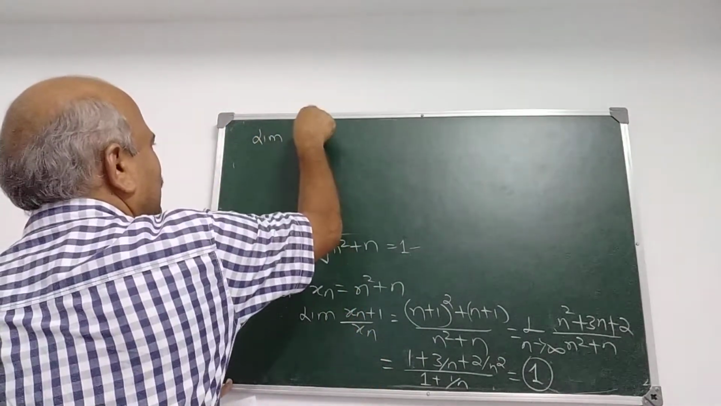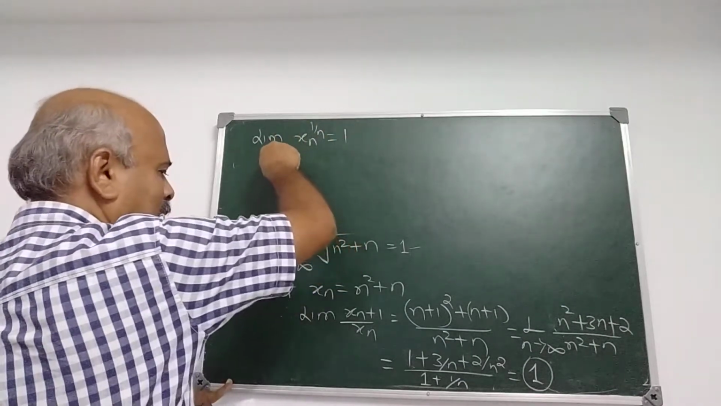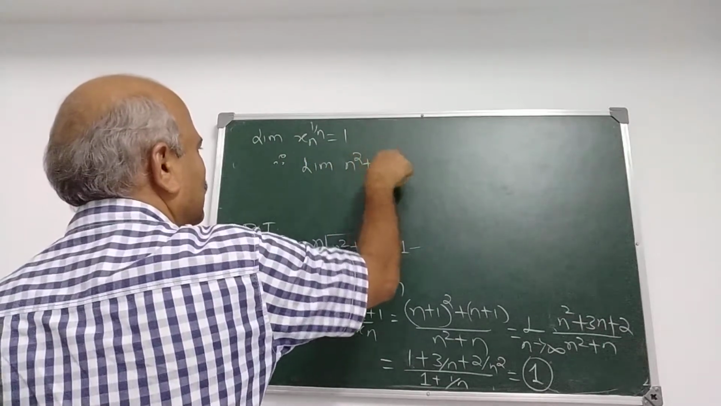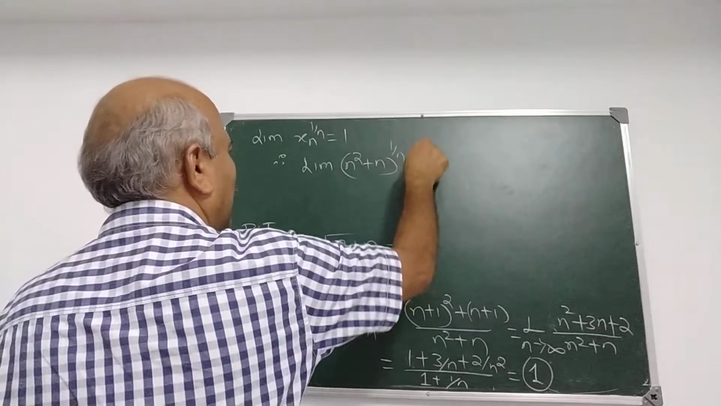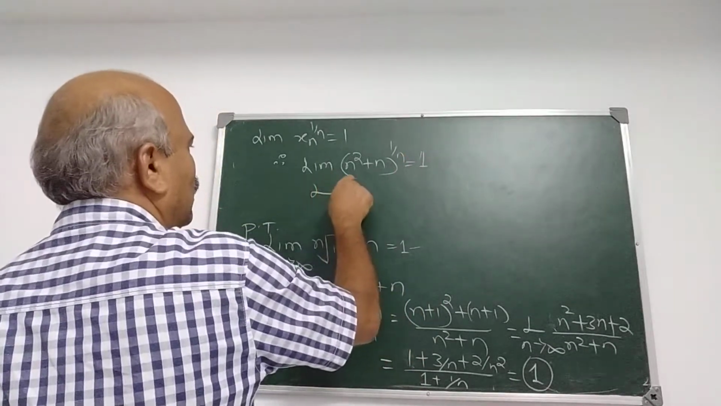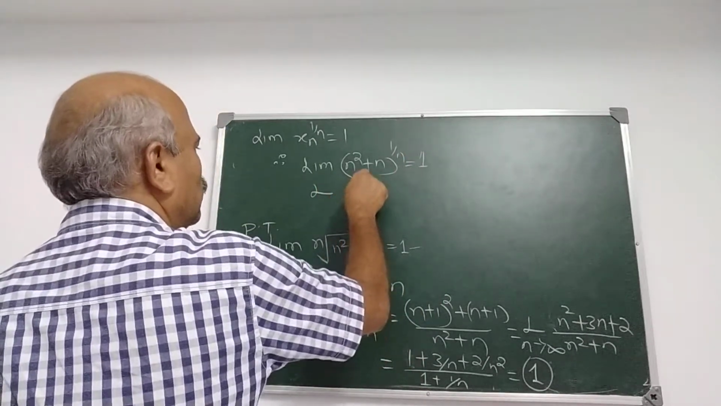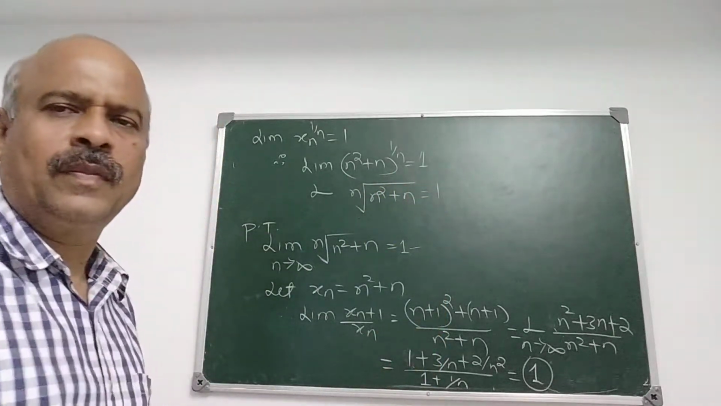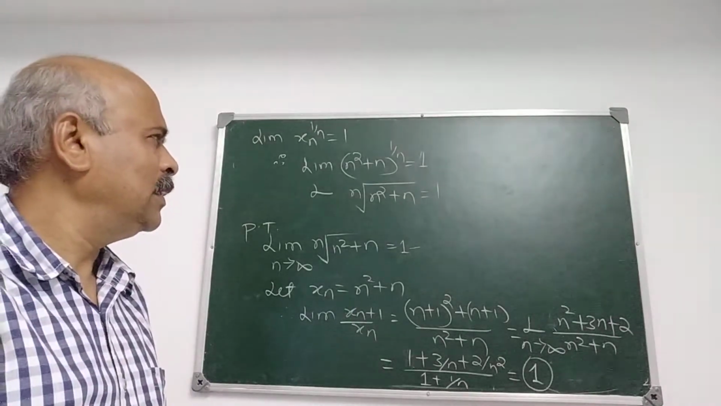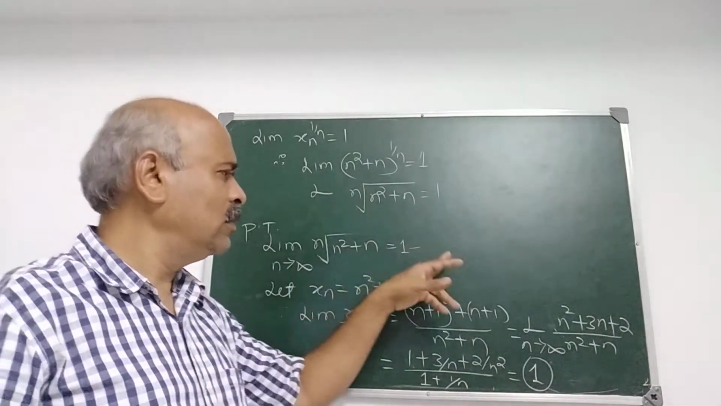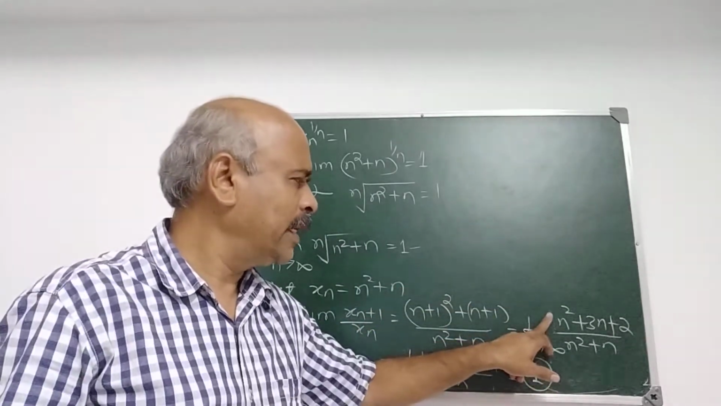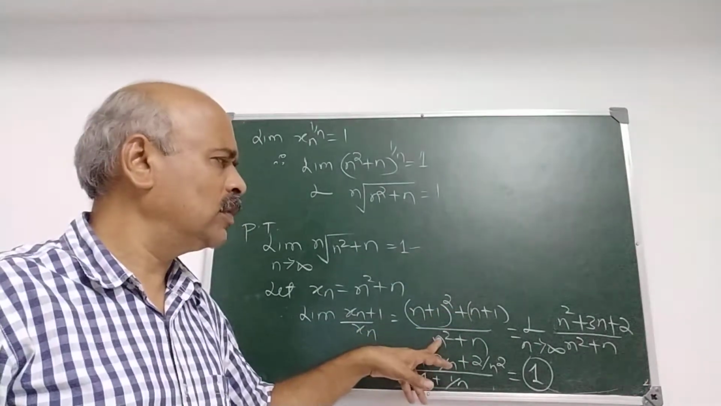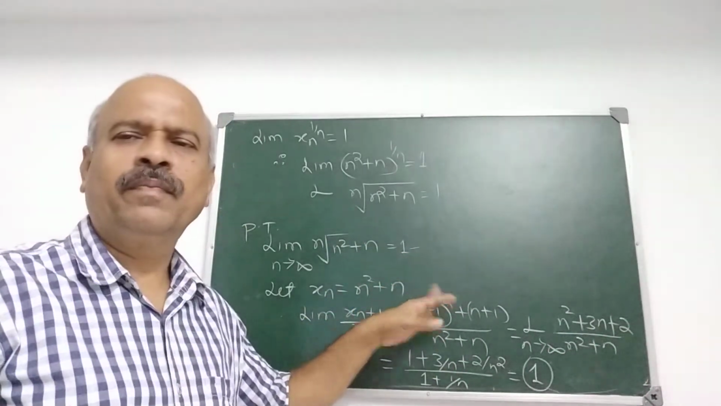limit xn raised to 1 upon n is L by Cauchy's second theorem. Therefore, limit of (n square plus n) raised to 1 upon n is also 1, or limit of the nth root of n square plus n is also 1. Follow how to apply the theorem. To get mastery over the theorem, you have to solve the maximum number of problems. Then you can easily remember the theorem.